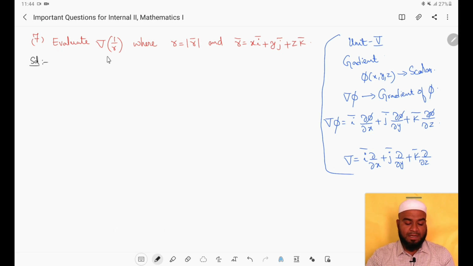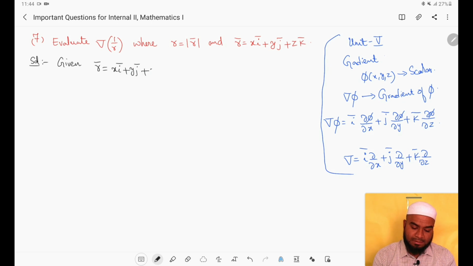Now we will see the solution of the given question. What we have to find? We have to find the gradient of 1 by r. Instead of phi, we are given 1 by r, right? So before that, what is given? R bar is given to be x i bar plus y j bar plus z k bar, right? And also R is the magnitude of R bar, which is square root of x square plus y square plus z square. Now take the square on both sides: R square equals x square plus y square plus z square.